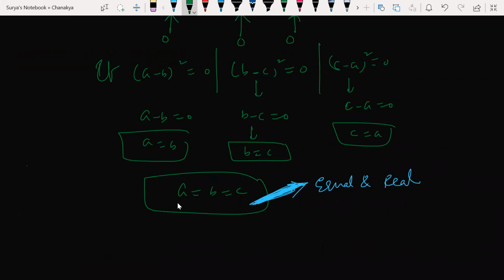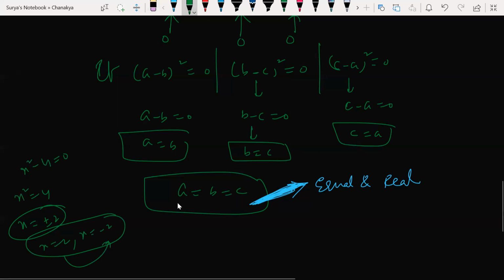quadratic equation, let's say ax square plus bx plus c. Look at this. x square minus 4 is equal to 0 I got. So x square is equal to 4. x is equal to what? Plus or minus 2. So x is equal to 2, x is equal to minus 2 I got. These are real and distinct roots. Isn't it? These are real roots, but distinct roots. They are different roots, right? Are you able to understand? Here 2 I have, here minus 2 I have. They are real roots only. 2 and minus 2 are real only, but they are different, which is nothing but distinct.